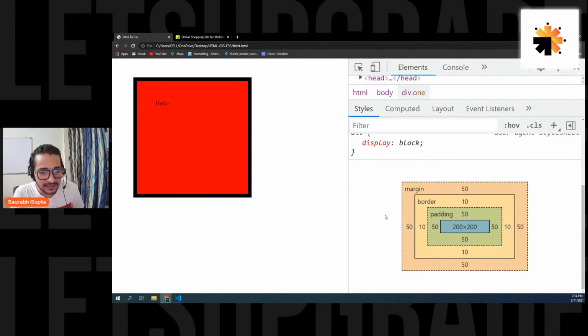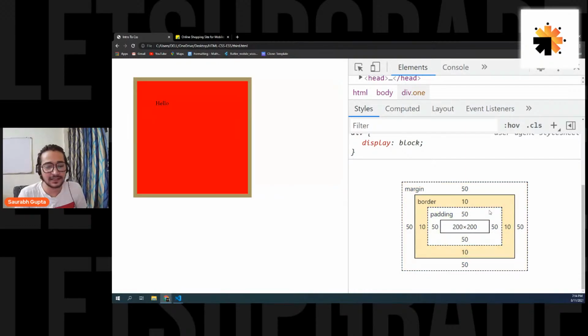Margin takes the same color as body color? No, margin does not have any color. Margin is invisible. Faisal, are you understanding? Margin is invisible. Okay, margin is not taking any color. I hope we are clear with this, and I hope you understood also. This is nothing but your box model.